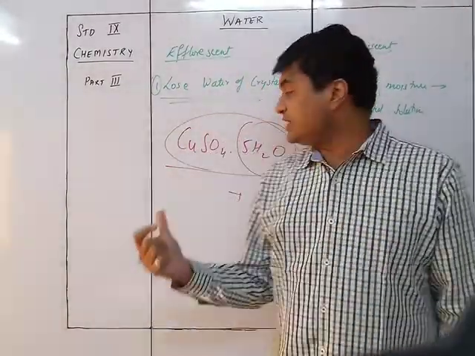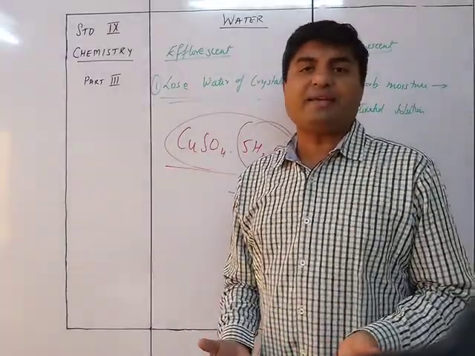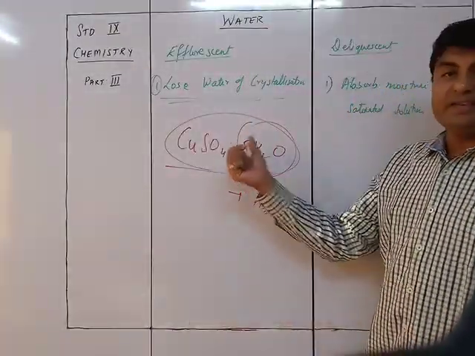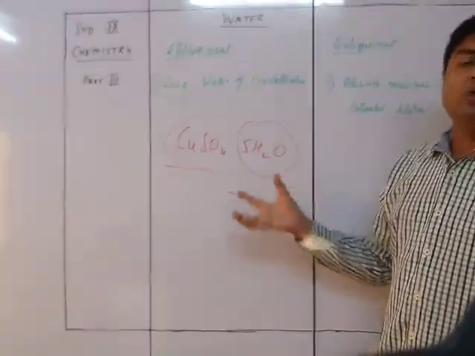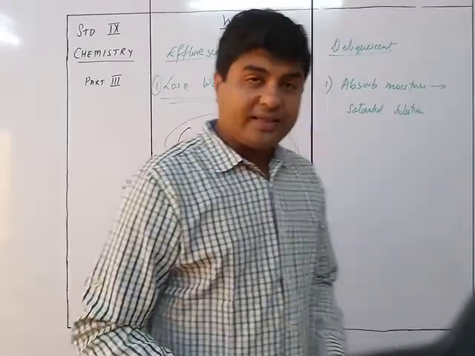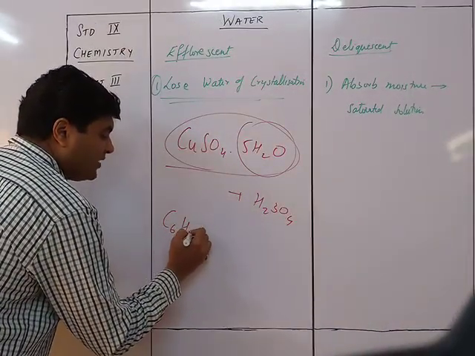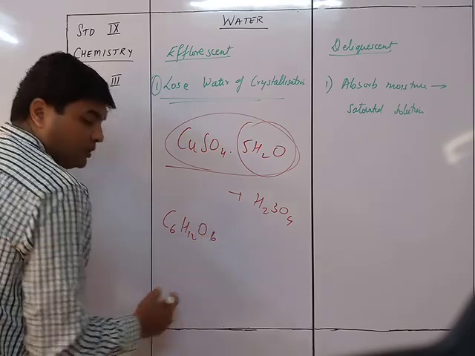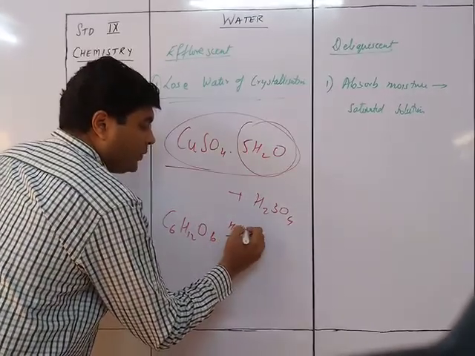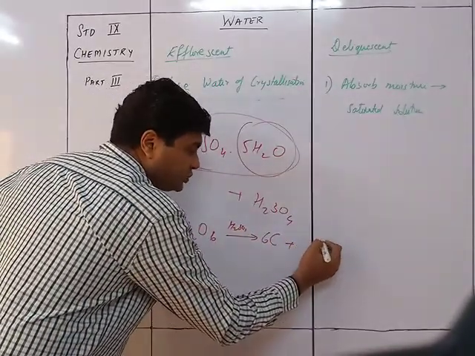Why? Because it has such a strong affinity. H2SO4, concentrated sulfuric acid, has so much affinity towards water that as soon as it comes near such a substance, it is going to absorb the water molecules from it. Not only that, even glucose, C6H12O6, when it comes in contact with H2SO4, will give me 6C plus 6H2O.